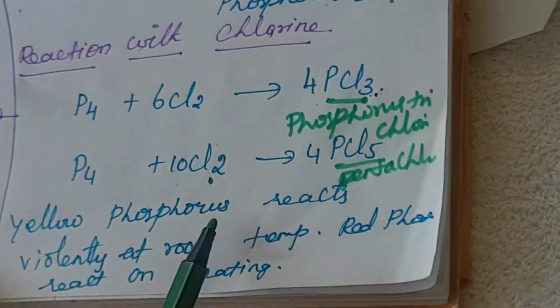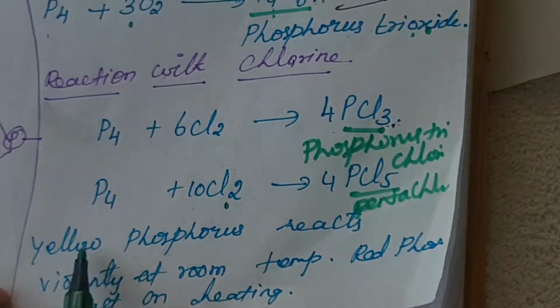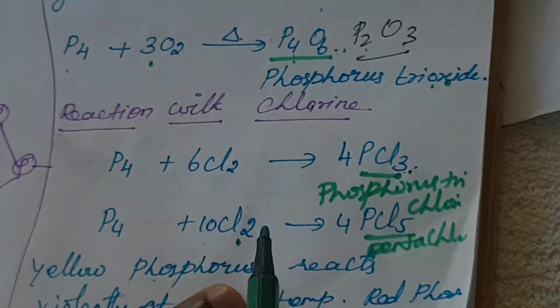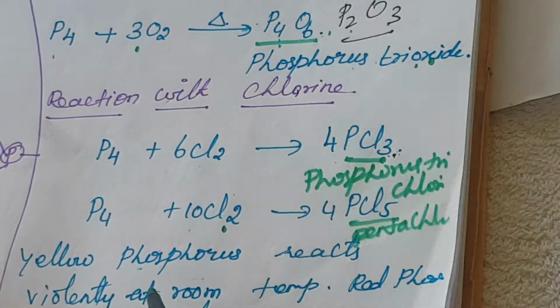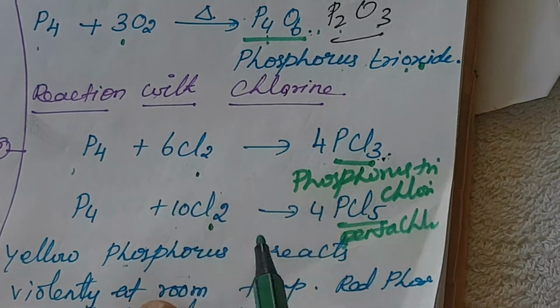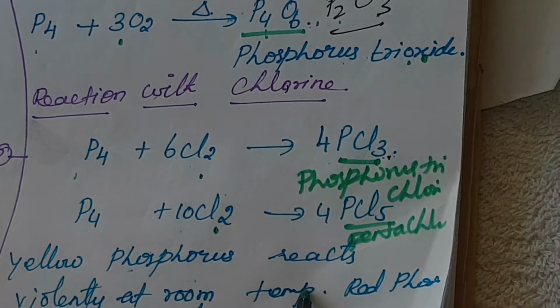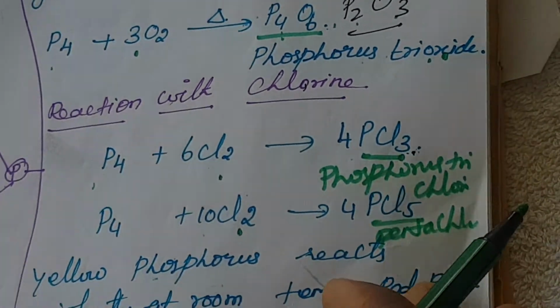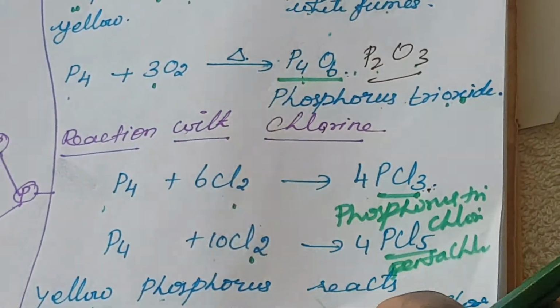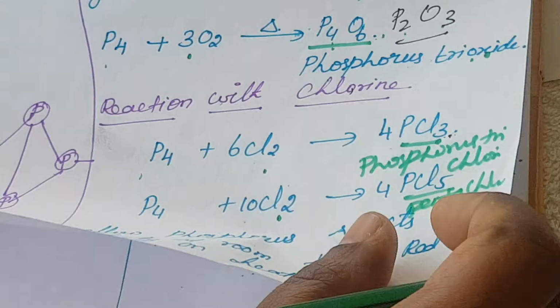Here yellow phosphorus reacts violently with chlorine without heating, but red phosphorus reacts only on heating. White phosphorus reacts with chlorine without heating, but red phosphorus does not react directly at room temperature. When we heat the red phosphorus, it reacts with chlorine. So this is the reaction with chlorine.